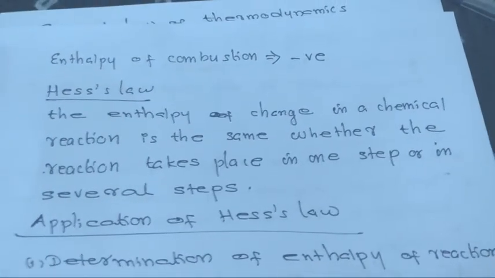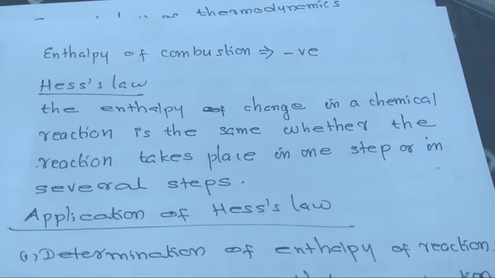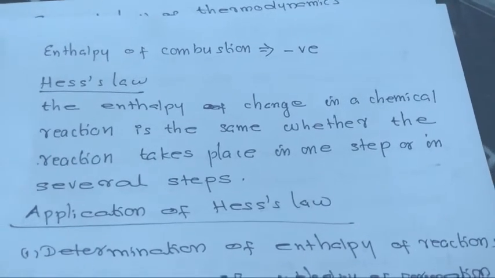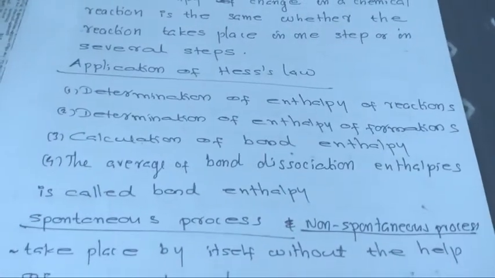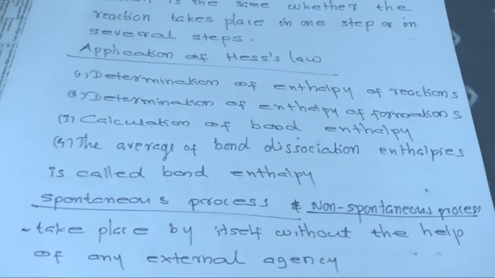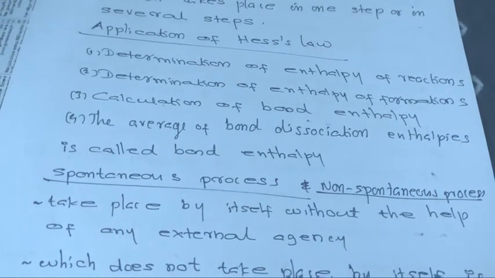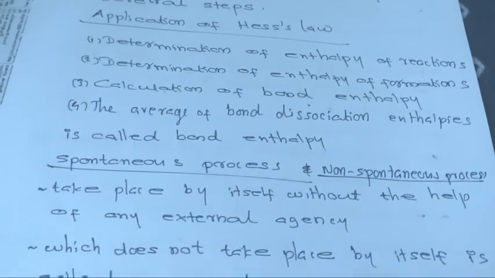Hess's law. The enthalpy change in a chemical reaction is the same whether the reaction takes place in one step or in several steps. Applications of Hess's law: determination of enthalpy of reactions, determination of enthalpy of formation, calculation of bond enthalpy. The average of bond dissociation enthalpy is called bond enthalpy.